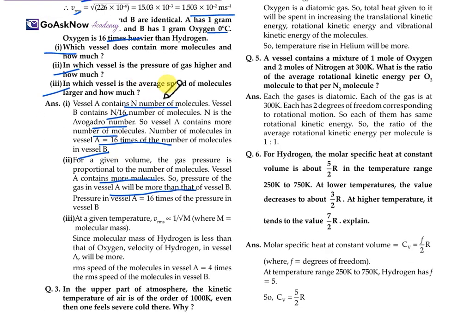Third is, in which vessel is the average speed of the molecules larger and how much, at a given temperature. So V RMS is inversely proportional to 1 upon root M, where M is the molecular mass. Since the molecular mass of hydrogen is less than that of oxygen, the velocity of the hydrogen in vessel A will be more. So the RMS speed of the molecules in vessel A is equal to 4 times the RMS speed of molecules in vessel B.